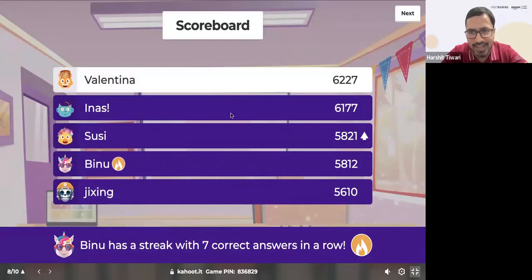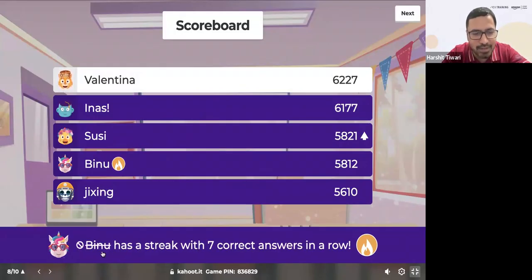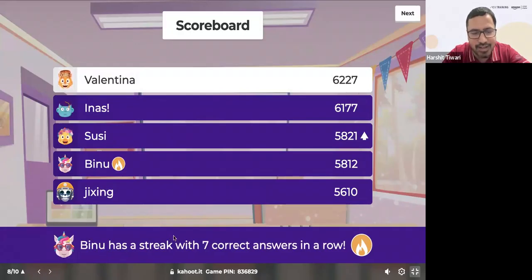Okay, let's see. Valentina still in the lead. Ines very close behind. Susie is in the third position. Great, awesome. Bino is there and Jixing is there. Now Bino has a streak of 7 correct answers. Wonderful, 7 correct answers in a row. I think Bino should receive a special prize for 7 in a row. Bino, let's see if you can get 9 in a row or not. All right, let's move to the next question. I think only 2 questions left. All focus, full focus.